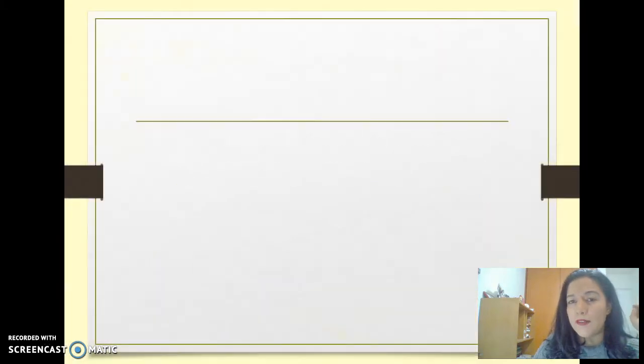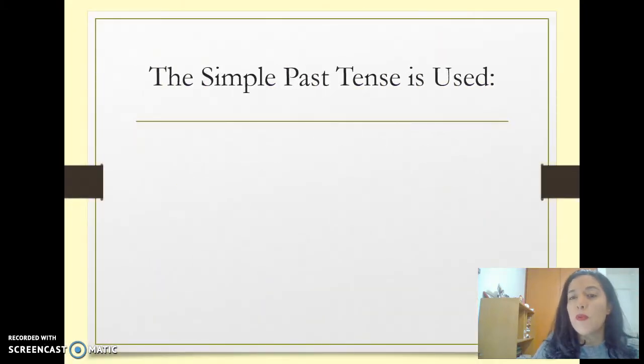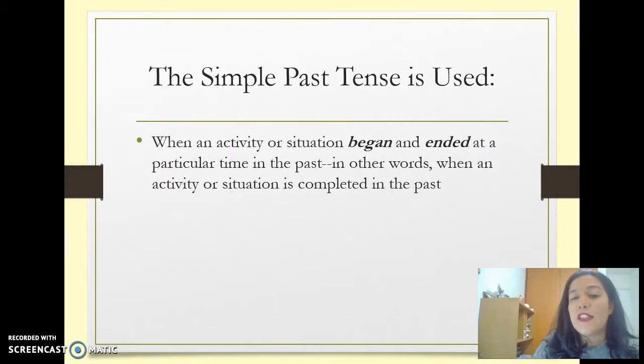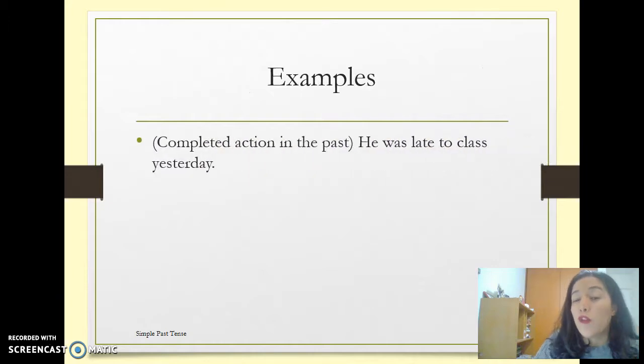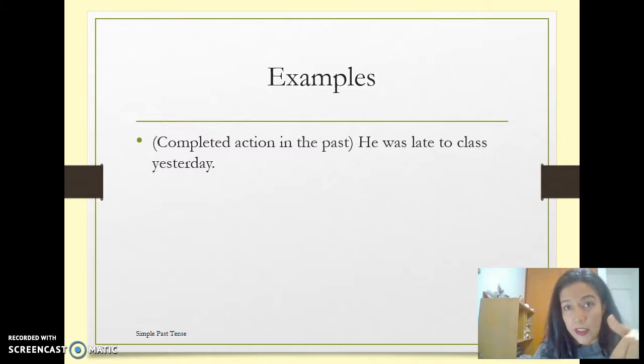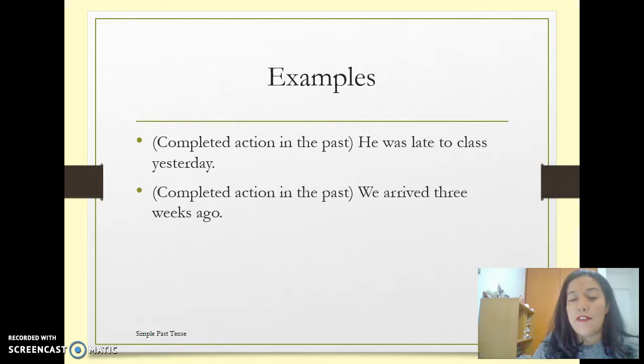Now let's go to the simple past. Simple past is so easy. The simple past tense is used when the activity or situation began and ended at a particular time in the past. In other words, when the activity or situation is completed in the past. Yes, like ex-boyfriends and ex-girlfriends, they are in the past. To refer to past habits, for example, he was late to class yesterday. It doesn't mean that he's going to be late tonight. Sorry, today.